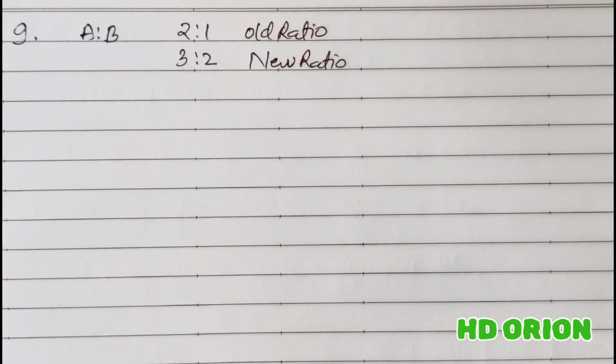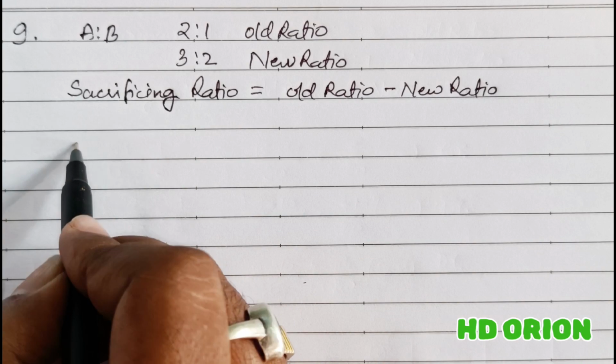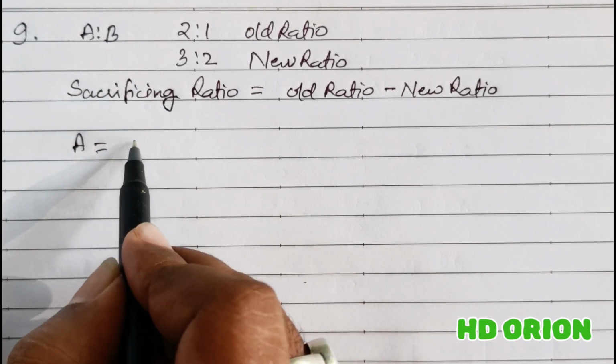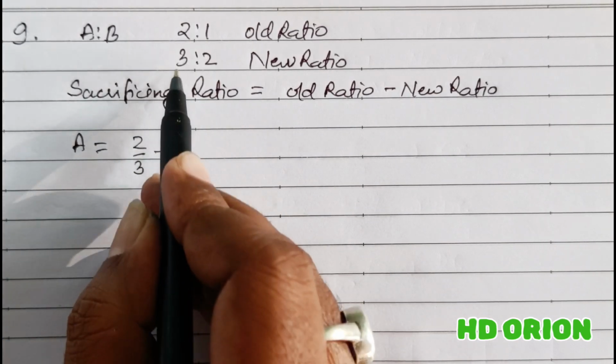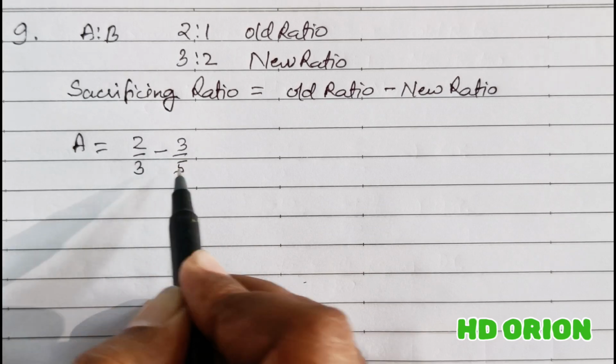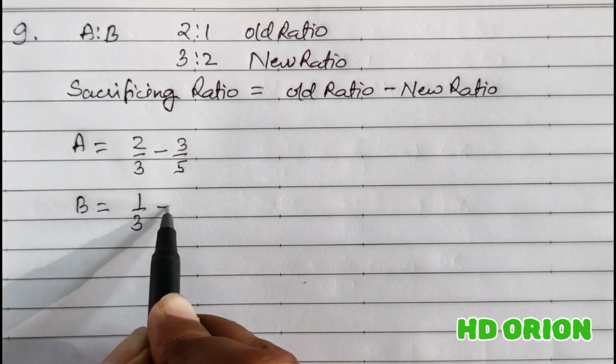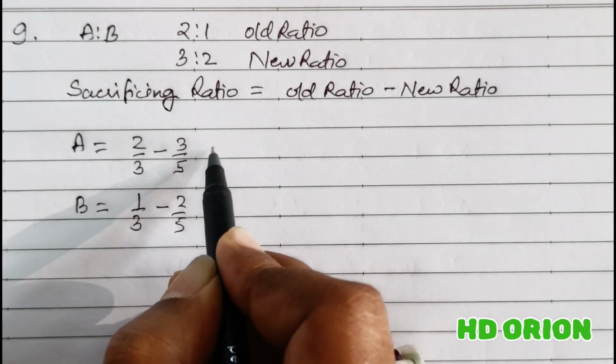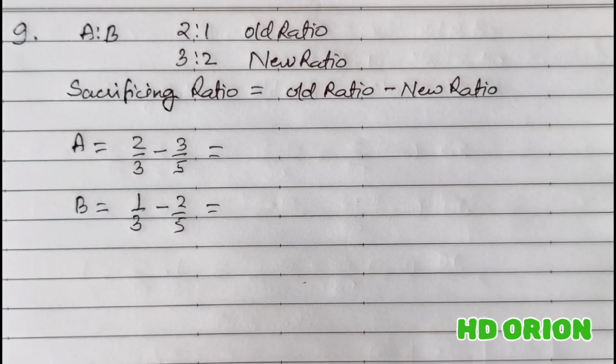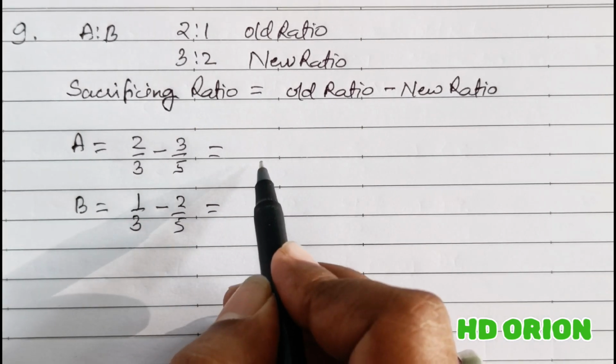Because there is treatment of goodwill, let us calculate the sacrificing and gaining ratio first. For partner A, old ratio is 2/3 minus new ratio 3/5. For B, it is 1/3 minus 2/5. So definitely one partner will gain and the other partner will sacrifice the same. LCM is 15.